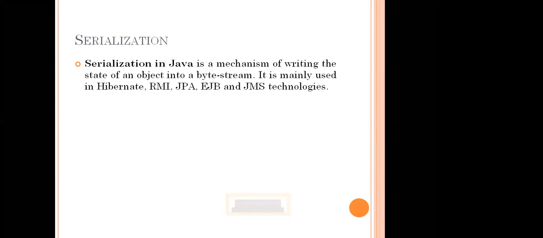EJB. Enterprise Java Beans. Then what is JMS? Java Message Service. These technologies are nothing but applications, programs. In these programs, we are going to use the byte stream.